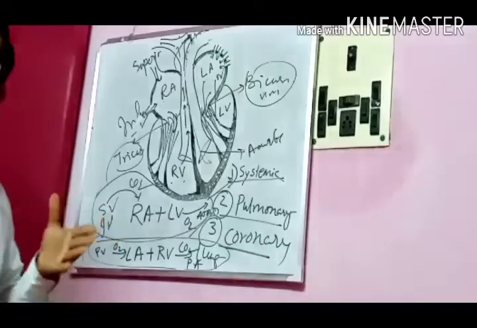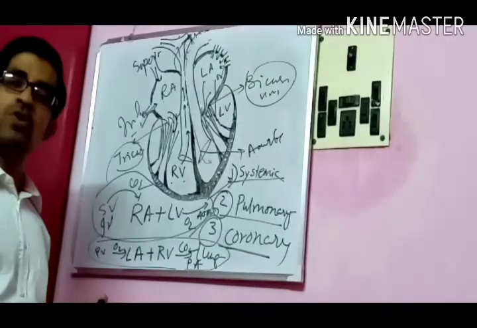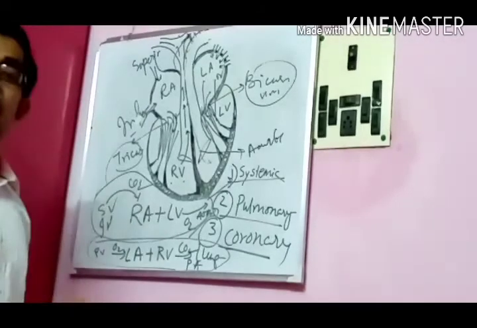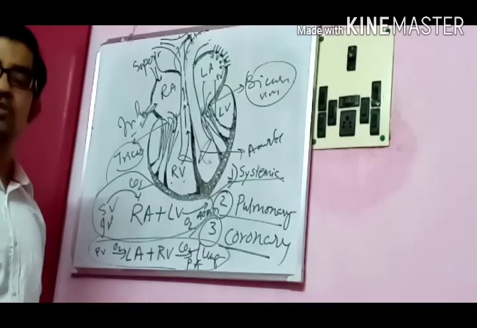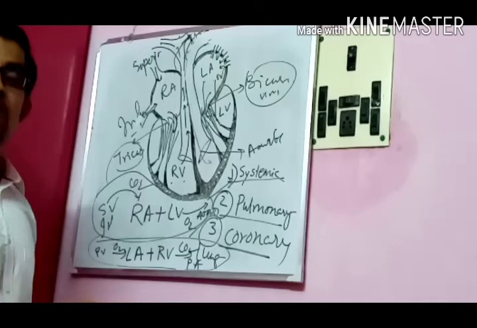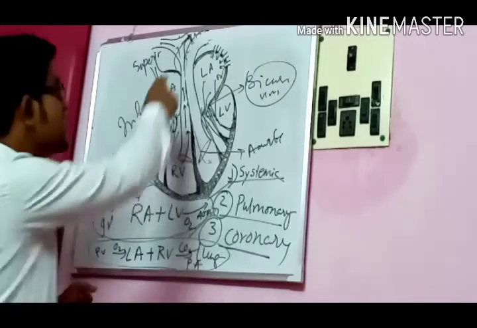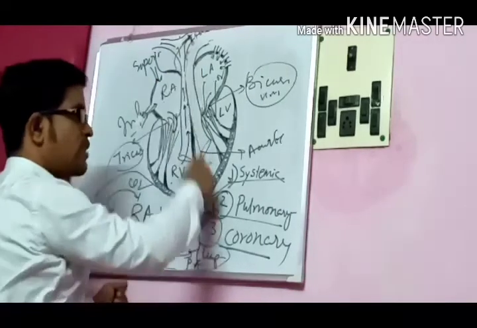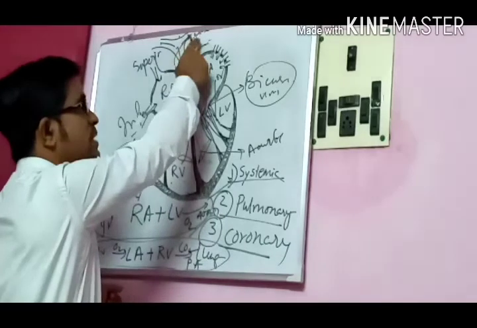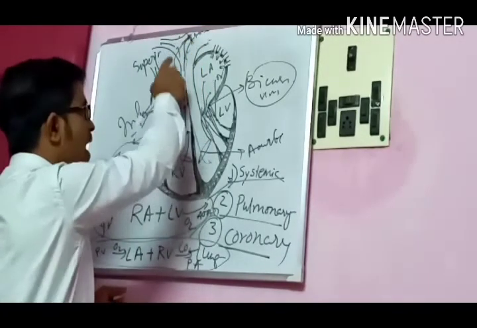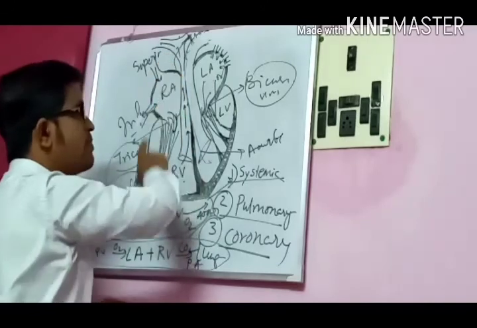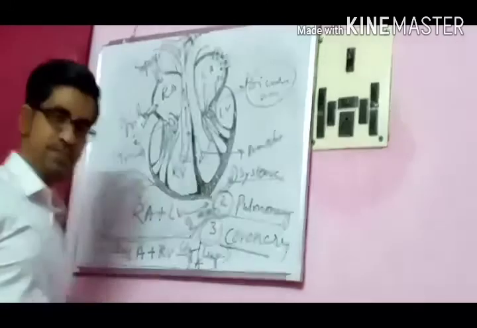Whenever it gets exhausted, it requires a larger quantity of oxygen supply, along with more nutrition supply. So it has to be supplied. How will this be supplied? By this particular pathway. The arch of aorta is carrying the oxygenated blood. From here the oxygenated blood will come and give supply to the heart muscle.